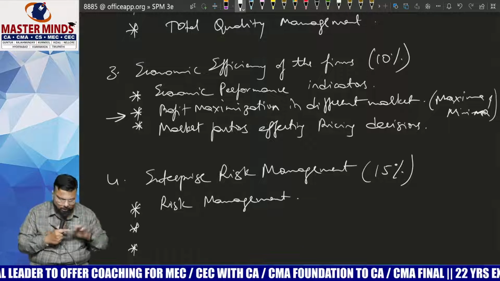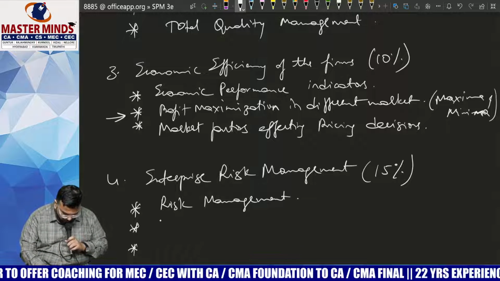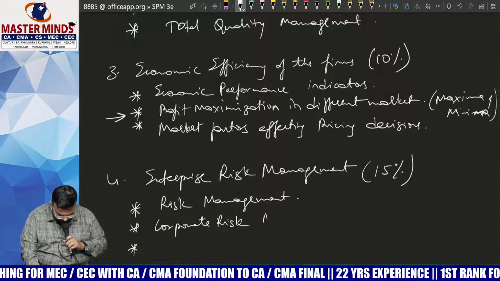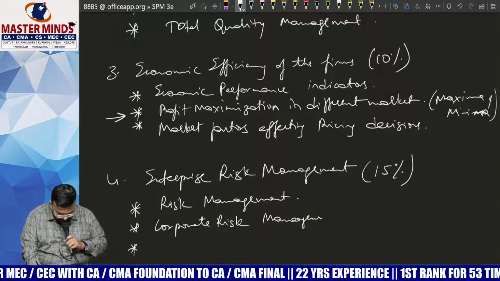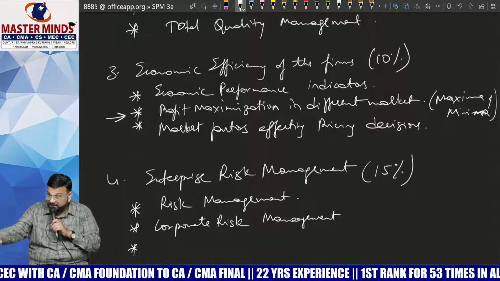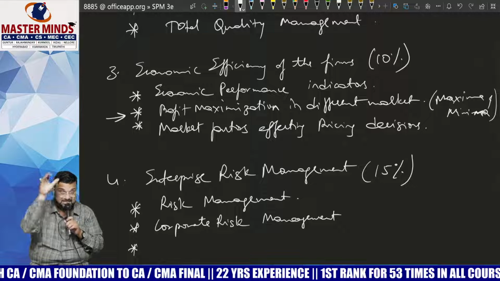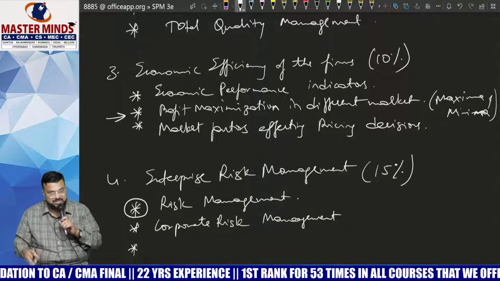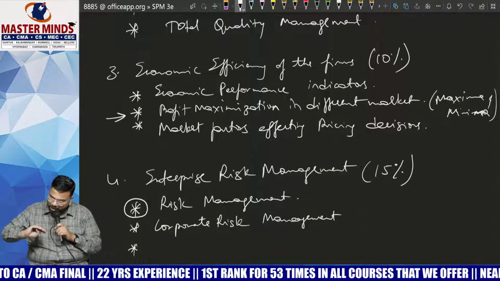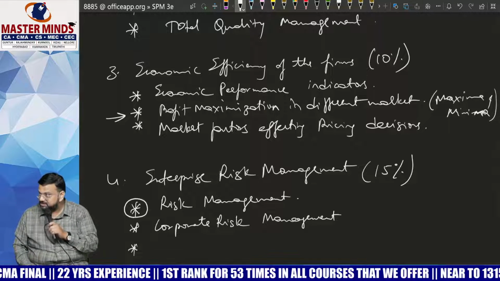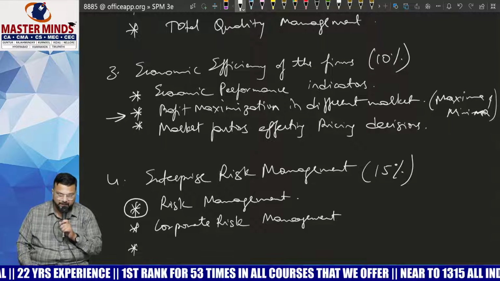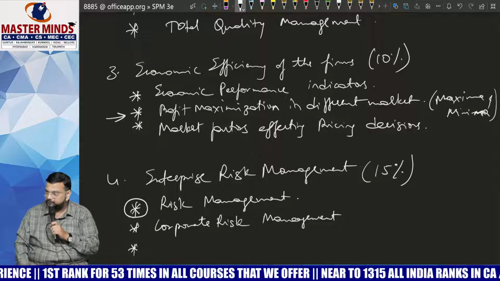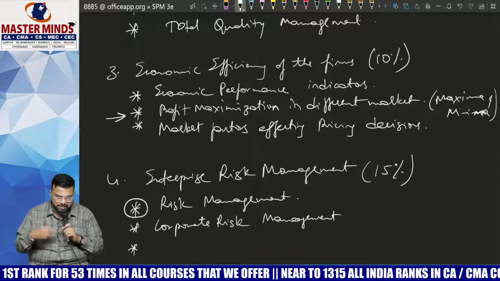And it is completely theoretical. Based on this chapter, we have corporate risk management. The name itself suggests how companies will manage risk. In the first chapter, we will study risk management in a general sense. Then, how the same thing is done by companies. Again, it's theoretical. In the first chapter, we'll study risk from a general point of view. In the second chapter, how risk management is done by companies.